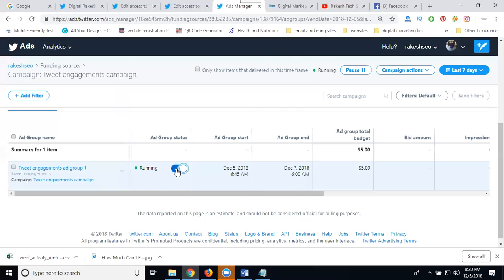Is it clear? This is how you create a campaign using a Twitter account. This is called a tweet engagement campaign. That is, increase your tweet engagement. Your tweet gets more followers, website views and profile visits. So more people will be attracted to your Twitter account.